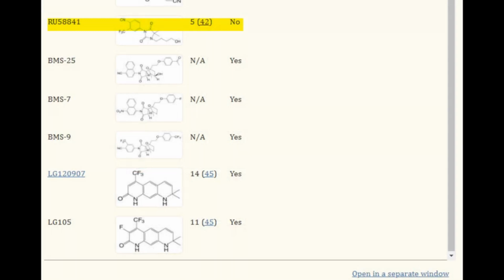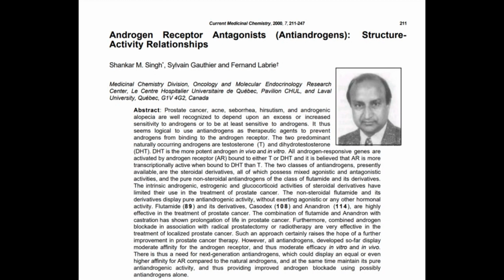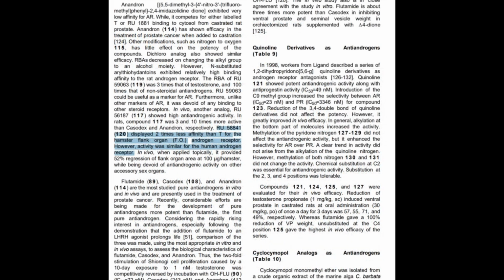However, in the context of RU-58841's affinity to human androgen receptors, if we look at the paper titled, "Androgen Receptor Antagonist Structure-Activity Relationships," authored by Shankar M. Singh, here we get the picture that RU-58841 has a similar binding affinity to testosterone at the androgen receptor. So this makes RU-58841 a significant anti-androgen and antagonist to the androgen receptor.